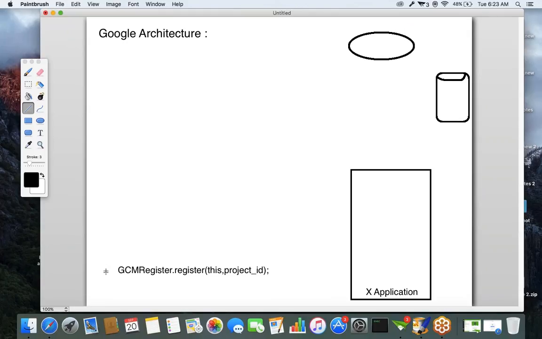This is the first step. We had to call GCM register, that is GCMRegistrar.register of project ID comma this. So this is the first step. We had to make a request from our Android application. We'll make a request to the GCM server.